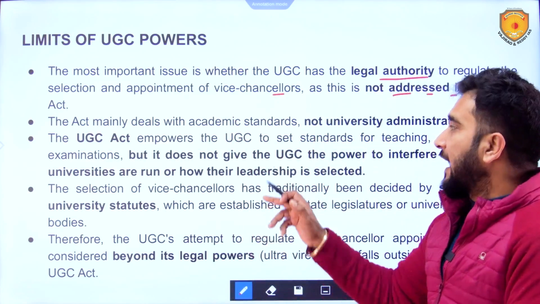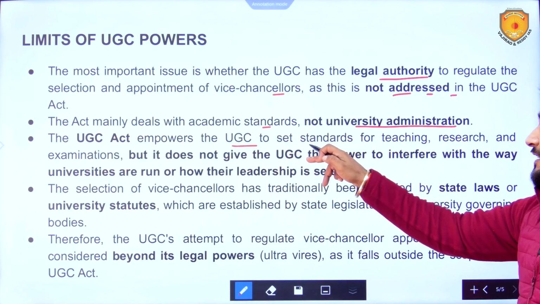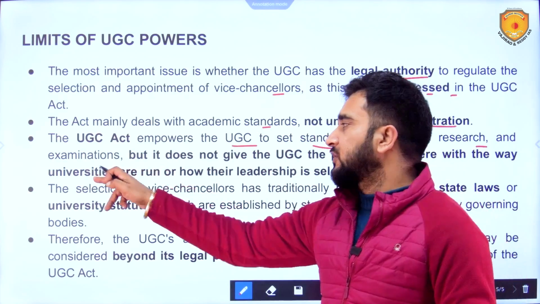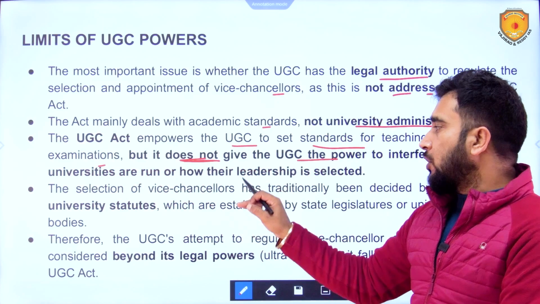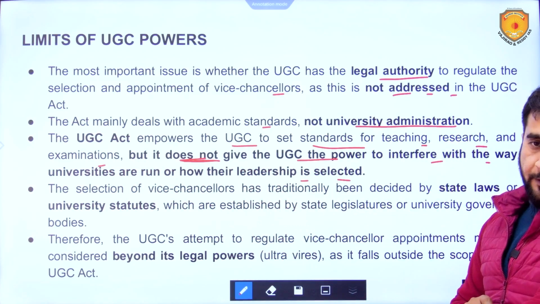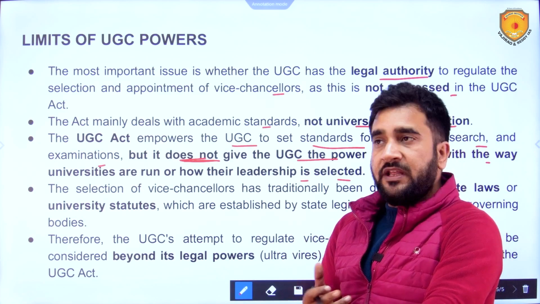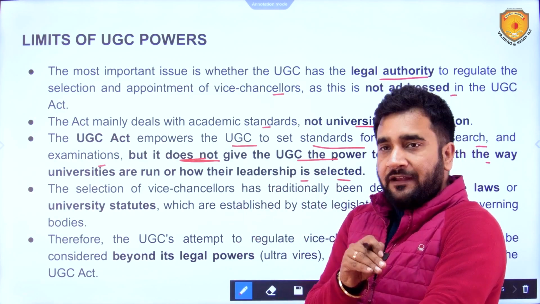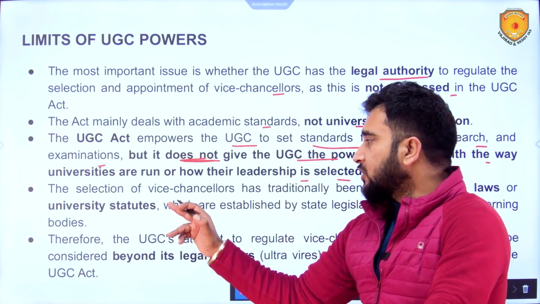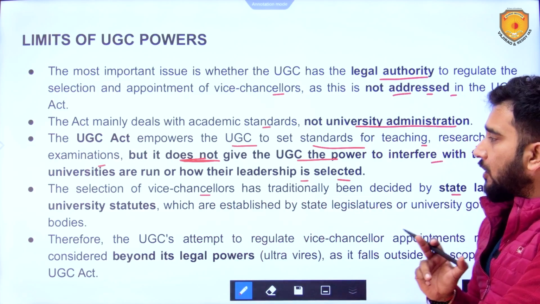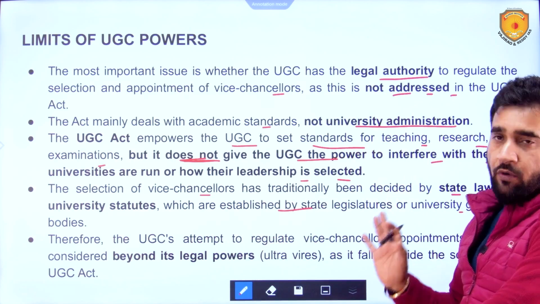This Act mainly deals with academic standards, not university administration. It empowers the UGC to set standards for teaching, research, and examinations, but it does not give UGC the power to interfere with the way universities are run or how their leadership is selected. So, there are these kinds of limitations. But yes, as per the regulations, they were there and there have been proposed changes in the regulations. The selection of vice chancellors has traditionally been decided by the state laws or university statutes, which are established by state legislatures or universities' governing bodies themselves.